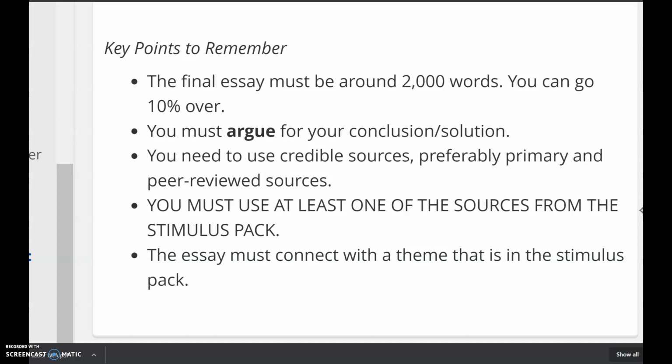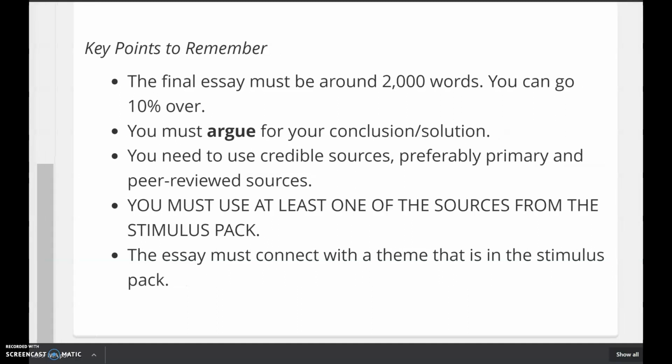So you do want to make sure if you want to get the college credit for this one that you get around that particular length. And of course, this one, once again, is an argument, and you must use at least one of the sources from the stimulus pack in a way that makes it essential to the argument. So what I did was I took a couple of successful IWAs and I converted the outlines into questions, and I counted up the number of body paragraphs to kind of give you an idea about what some of the successful papers are doing with that kind of length.